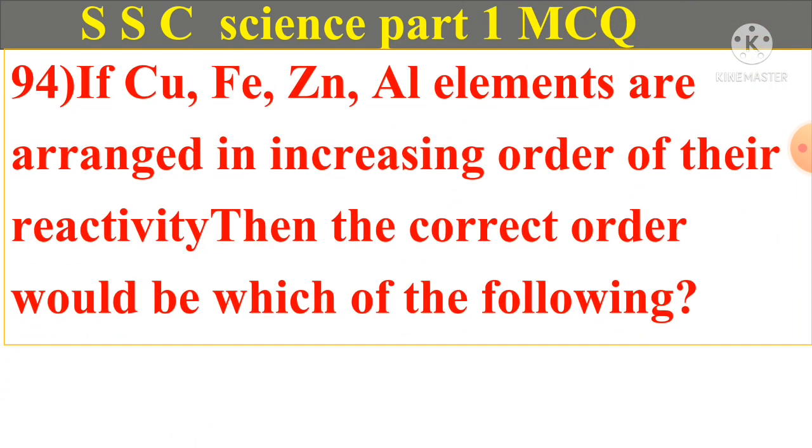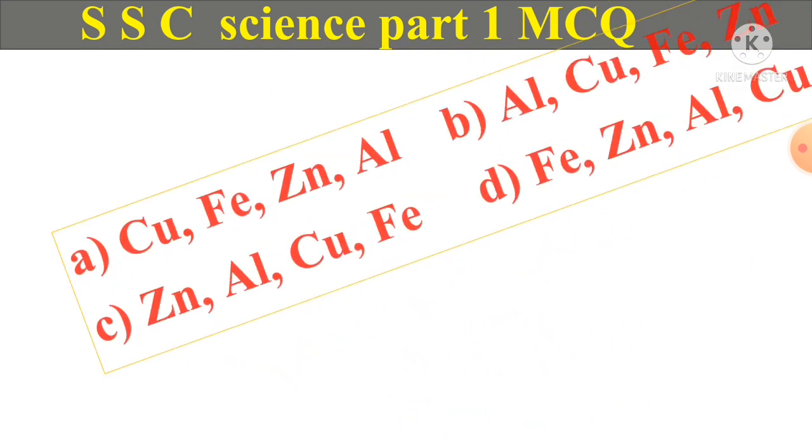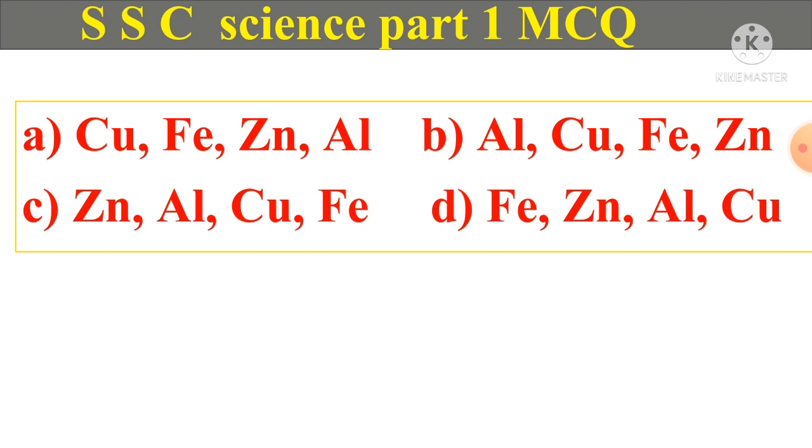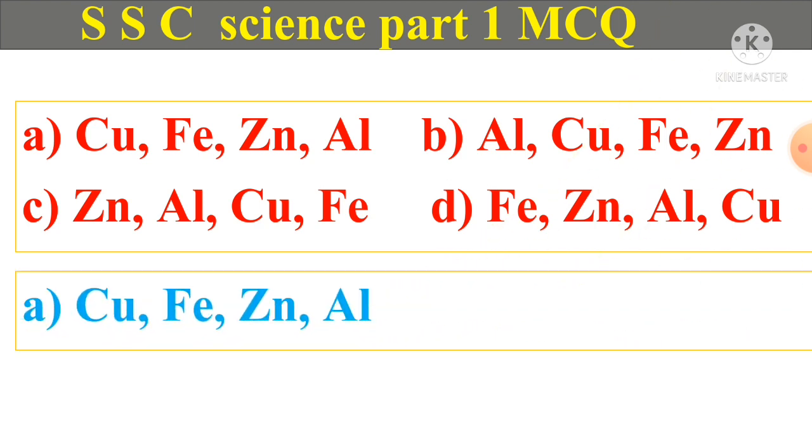Question number 94. If Cu, Fe, Zn and Al elements are arranged in increasing order of their reactivity, then the correct order would be which of the following? A. Cu, Fe, Zn, Al. B. Al, Cu, Fe, Zn. C. Zn, Al, Cu, Fe. D. Fe, Zn, Al, Cu. And answer is A. Cu, Fe, Zn, Al.